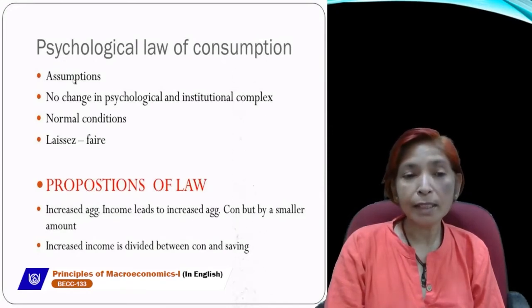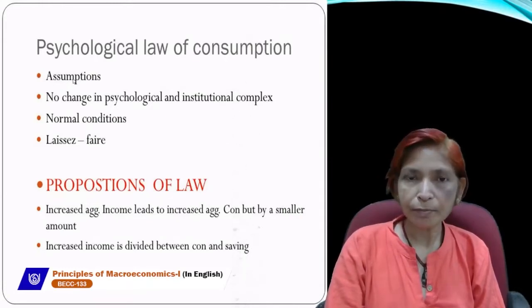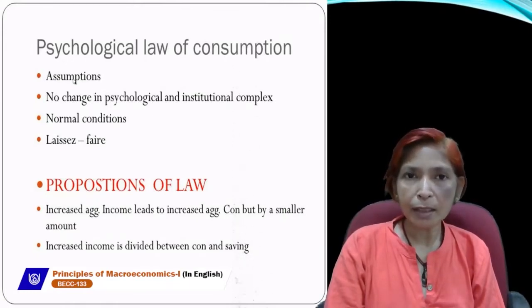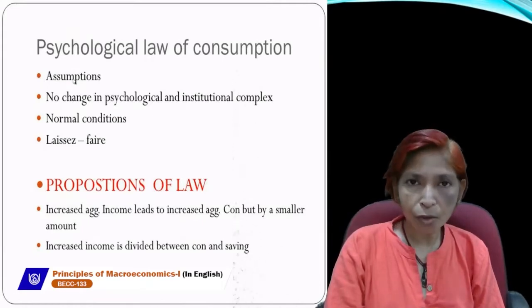But as we know, consumption can be affected by so many other factors, like size of population, taxation policy of the government, and monetary policy of the RBI. Consumption may be affected by the rate of interest, and by the taste and preferences of the consumer.